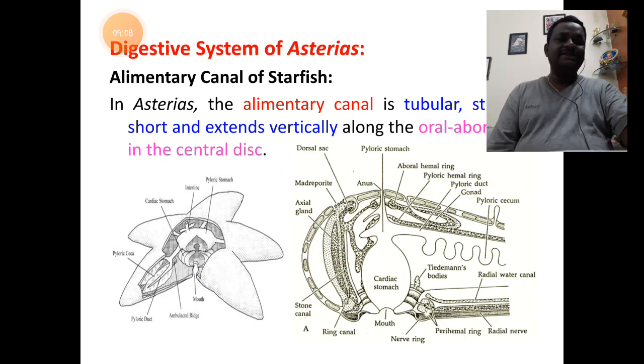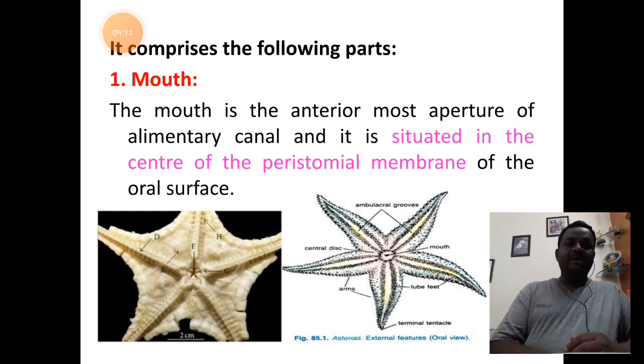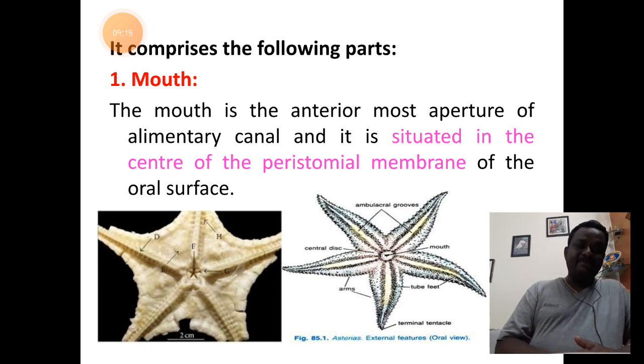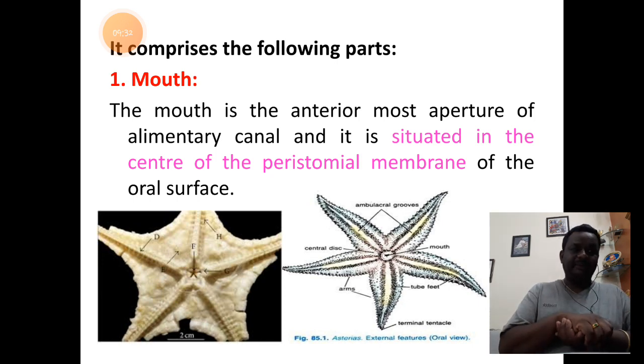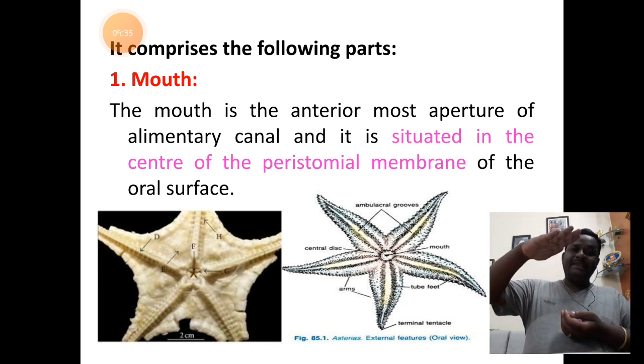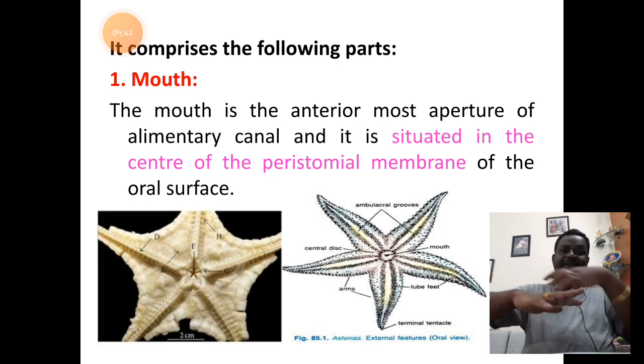Now let us understand each of the parts one by one. The first part to start with is the mouth. The mouth is situated towards the center of the central disc on the oral surface. Right at the center of the oral surface, you have the central disc to which all the 5 arms are attached.